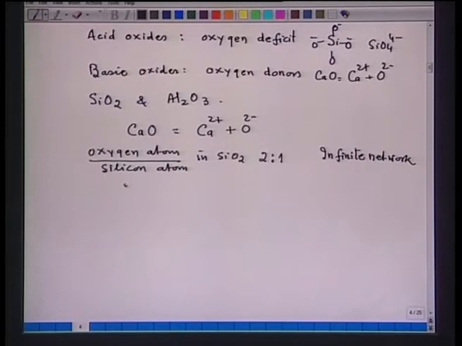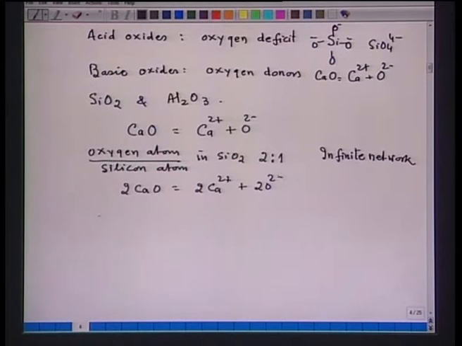I know the basics, that if I add 1 CaO, I am putting in 1 O2- ion, and 1 O2- ion can break 2 vertices of the tetrahedron. So, now I add, for example, 2 CaO, and 2 CaO will give me 2 Ca2+ plus 2 O2-.